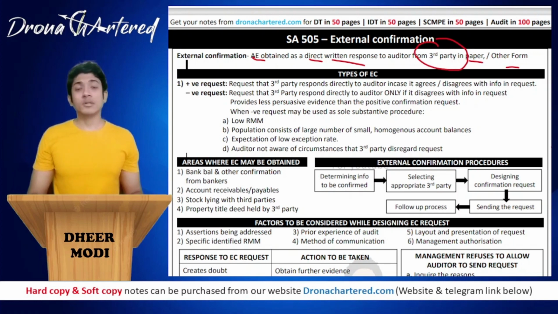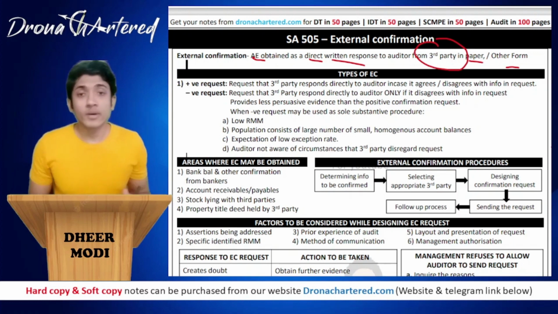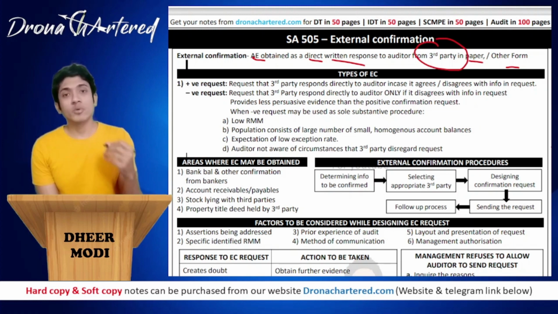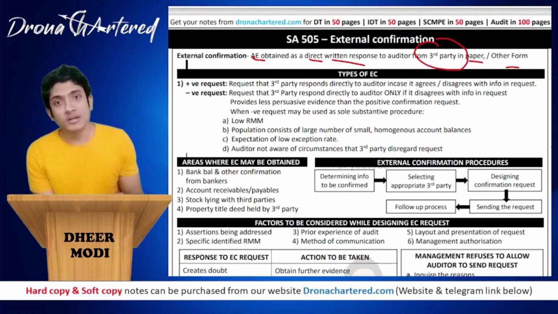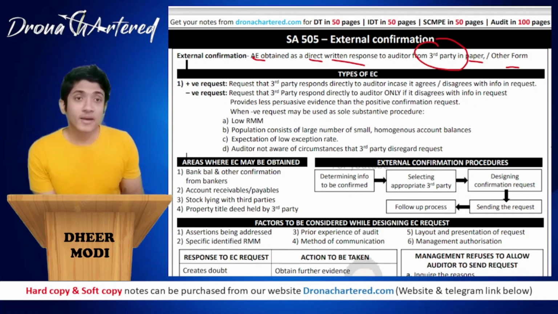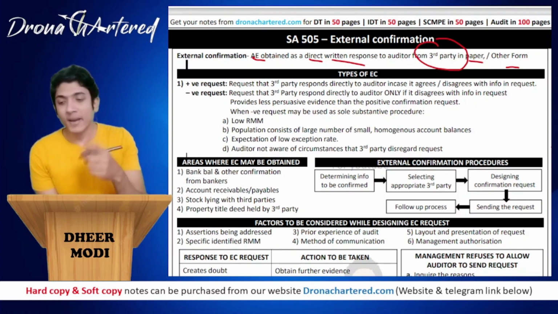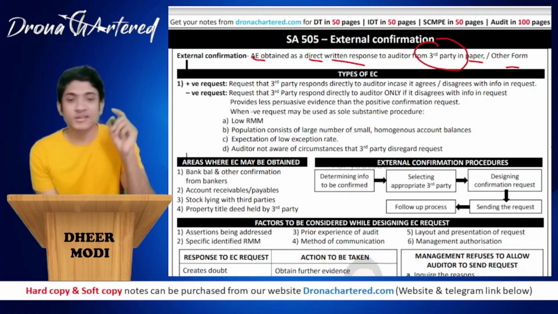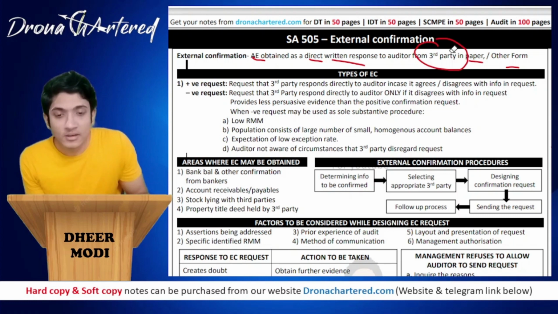So this is any evidence that the auditor requires from any third party. In such a case he will create an external confirmation request. For example, if you want to check how much bank balance the company actually has, the auditor will communicate with the bank, asking please could you provide me with the balance that the company has with you, and you can corroborate both the evidence, that is the bank statement of the company and the external confirmation that the bank gives you.